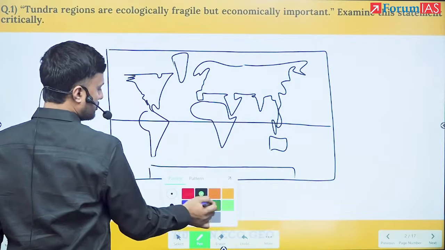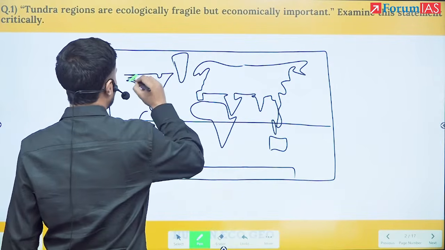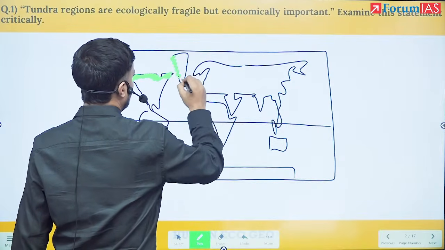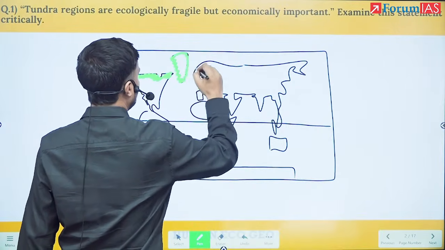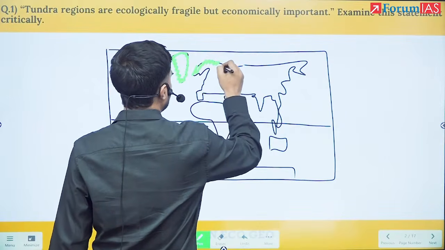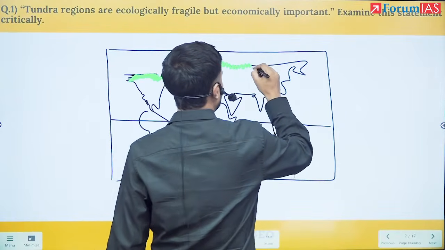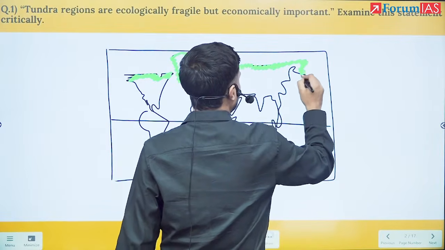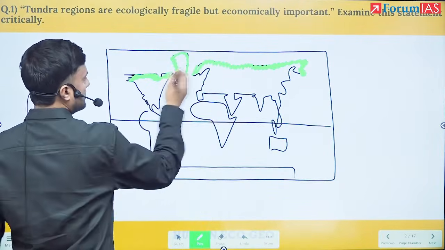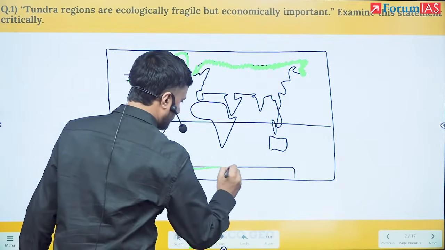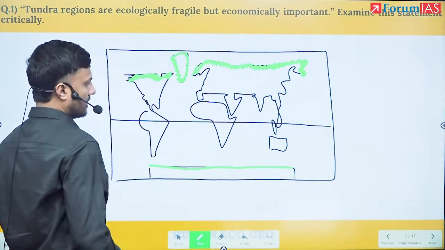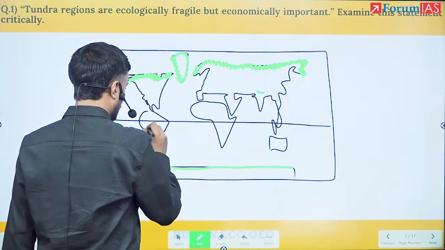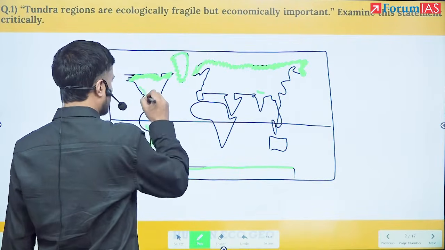So now if I have to show the tundra region, this is the tundra region: the Nunavut region, the Greenland zone, the outer boundary, the Scandinavian zone, this side the Siberian, Alaska, Siberia, and this portion of Canada, Antarctica. Somewhere here in the Himalayas you can find it, and here also.